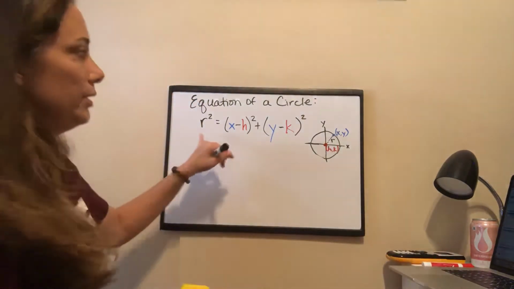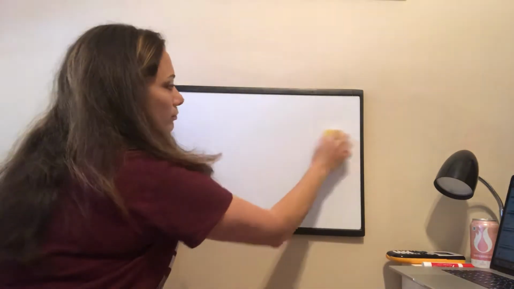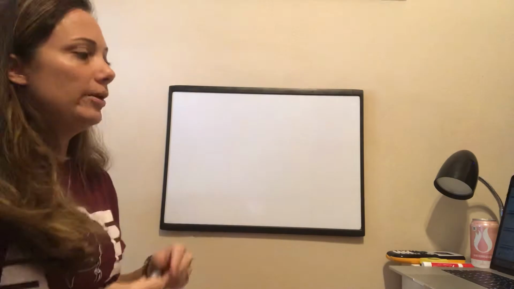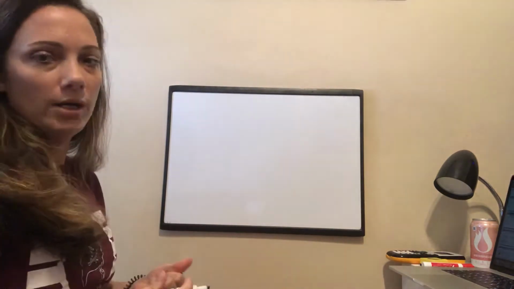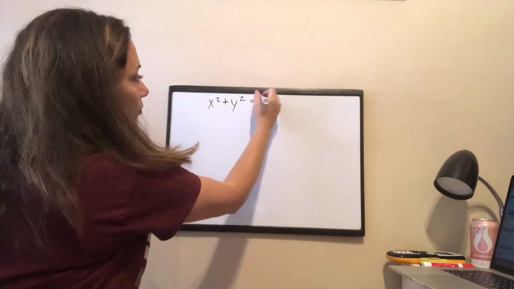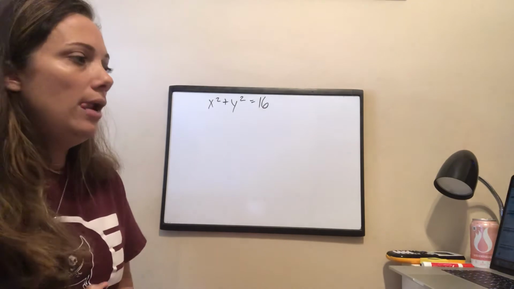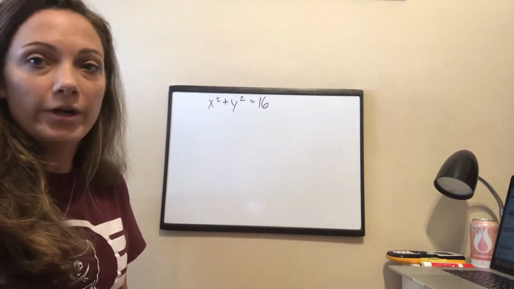I'm going to go ahead and erase this so I have more room. Okay, so in example 2A, they want us to graph x squared plus y squared equals 16. So yes, that is the proper format for the equation of that circle. Someone gave that to me, and now I'm going to graph it.